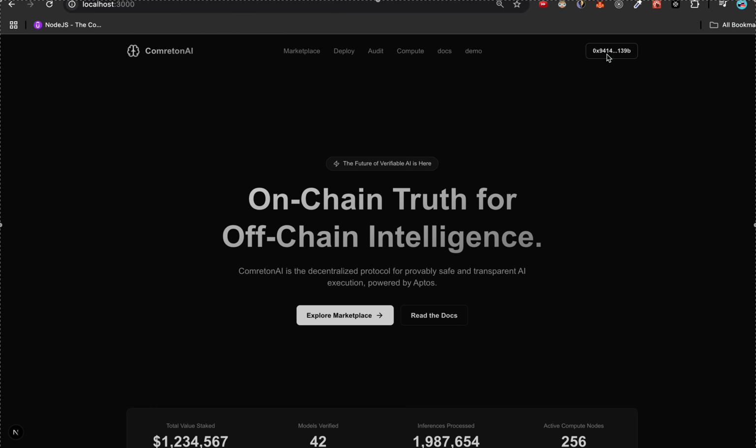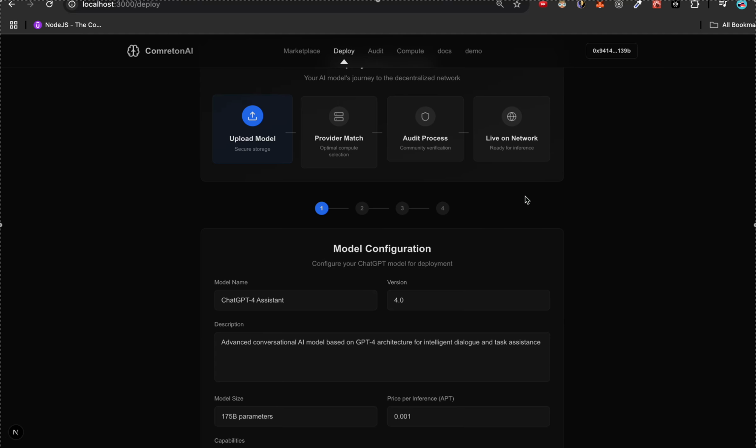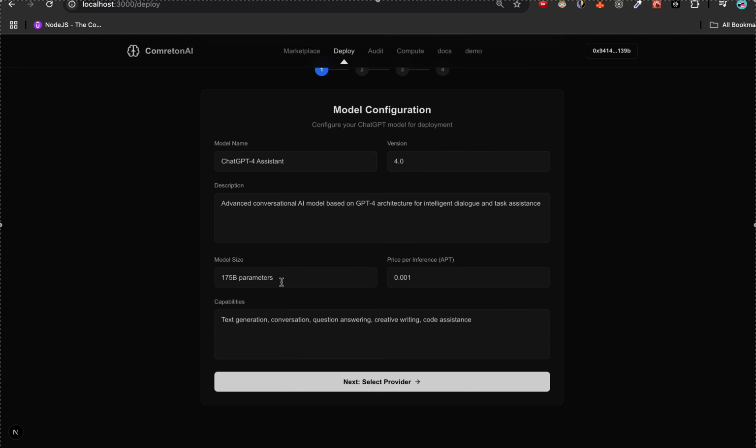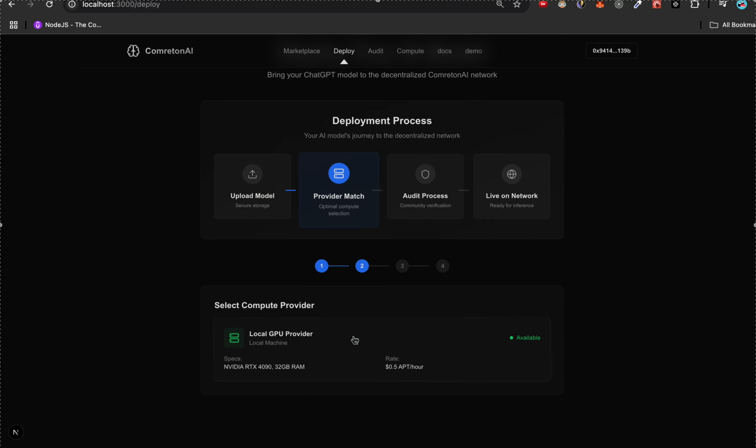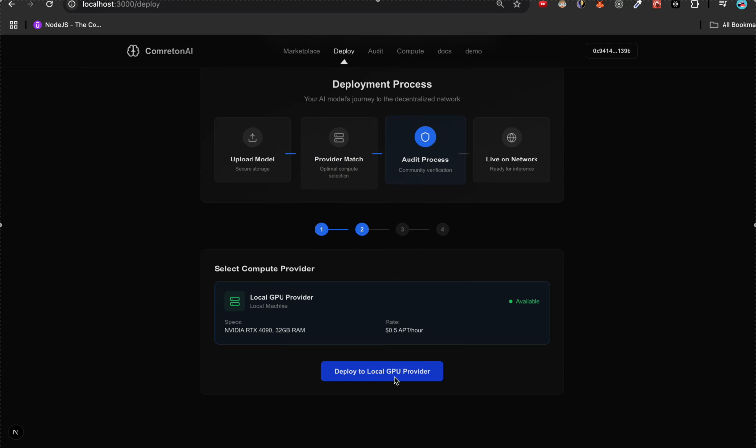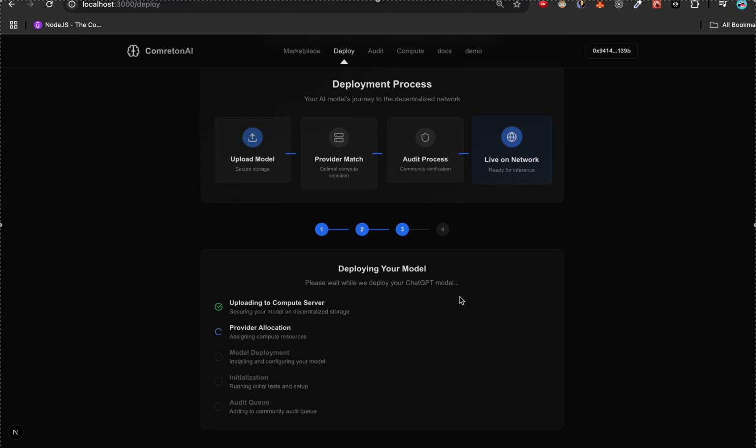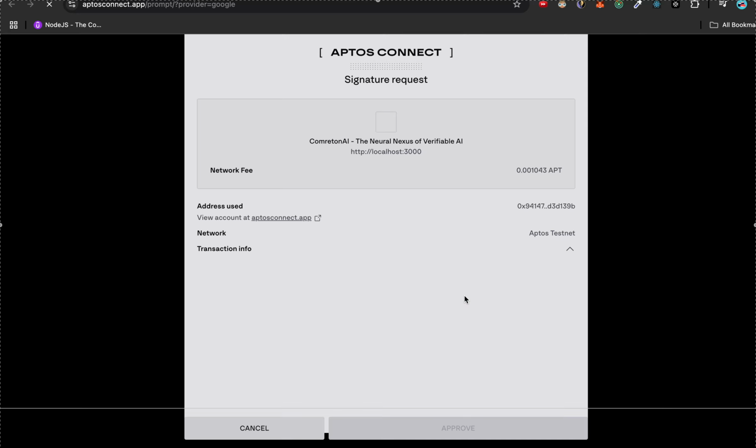Firstly, I've connected my wallet, as you can see here. I'll go to deploy, and here I have already fed in the model that I want to deploy, and I've added the data. As it's currently in an MVP phase, I already added the model details to my compute server, which is running locally on my machine. When I press deploy, my model is getting deployed, and since it's a small model, it will get deployed pretty quickly. And now I verify the transaction that is there.